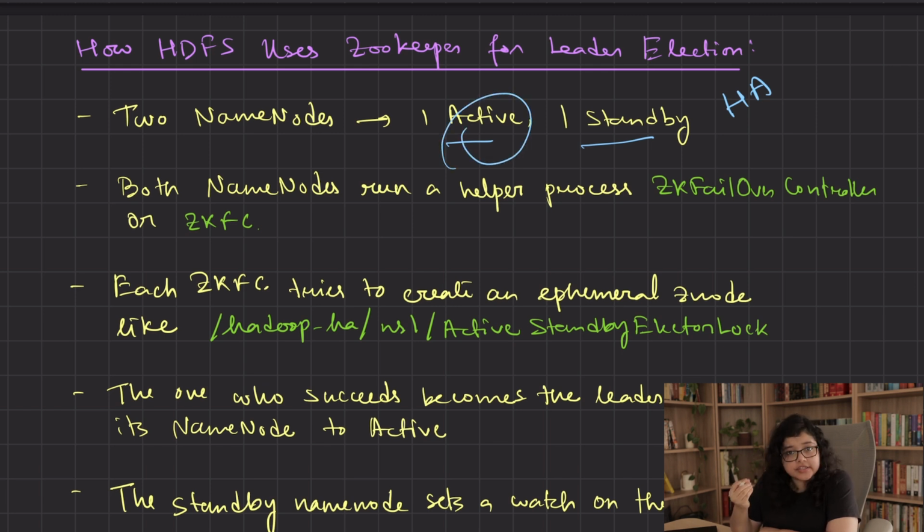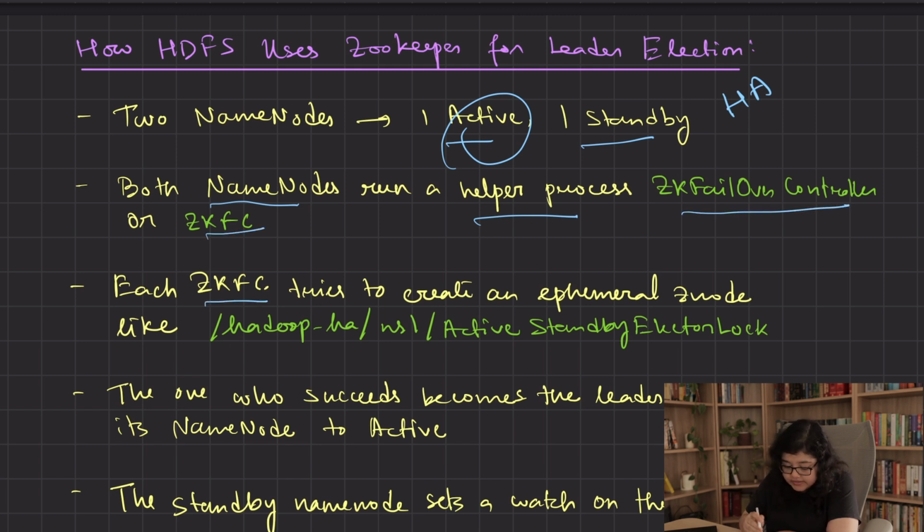But the critical question is how to understand which one is the active node and how to do the switch if anything happens to the active node. That's where Zookeeper comes in. Both the name nodes run a helper process, ZK failover controller or ZKFC.